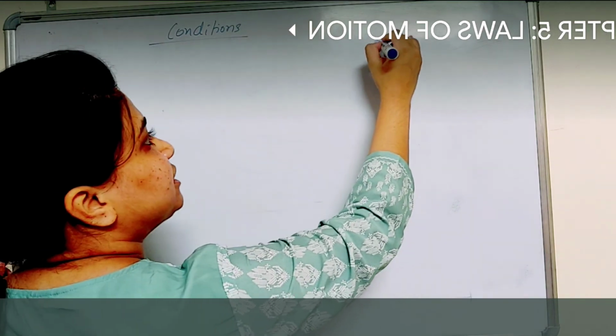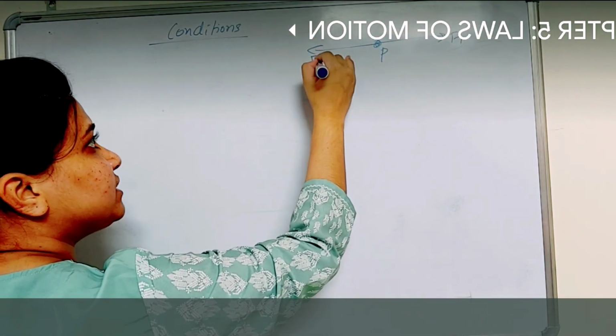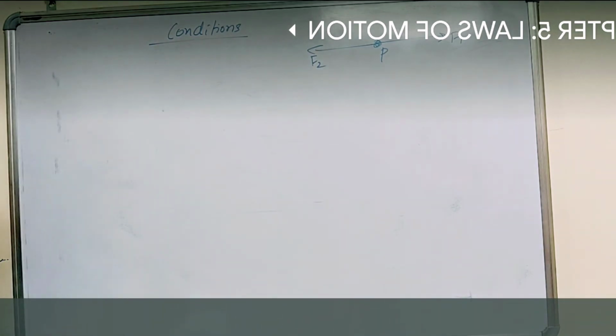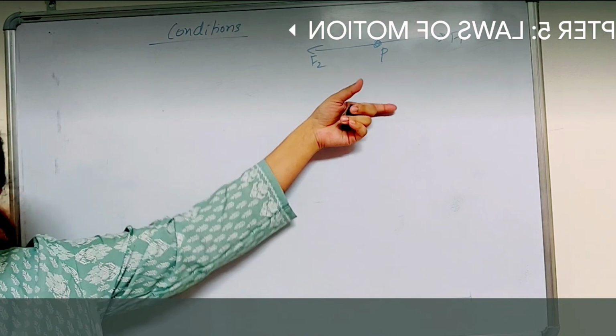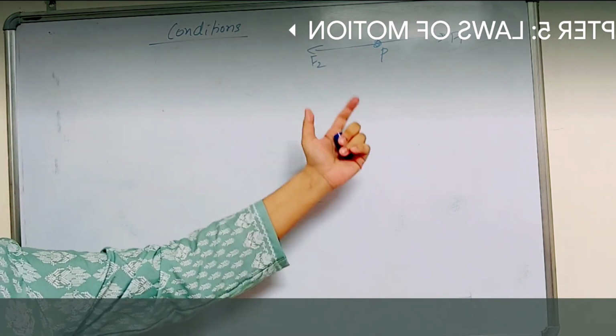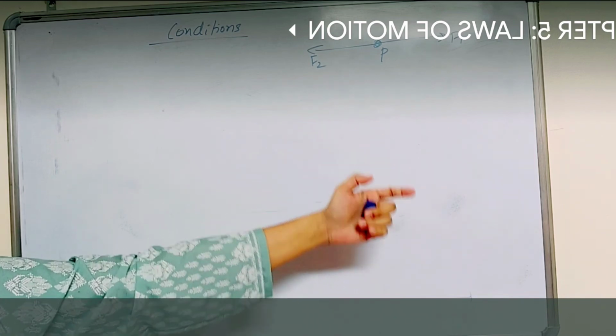Conditions. Now let me again consider this particle P. It has force F1 and it has one more force F2. So F1 and F2 are two different forces which are acting on this particle P. Now if two forces F1 and F2 act on the particle, then they will be in equilibrium.